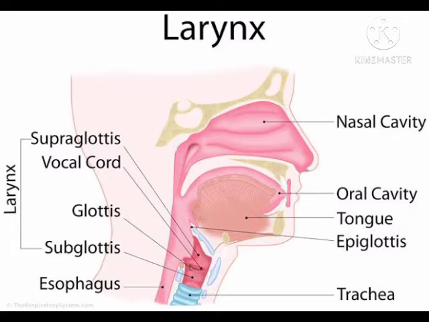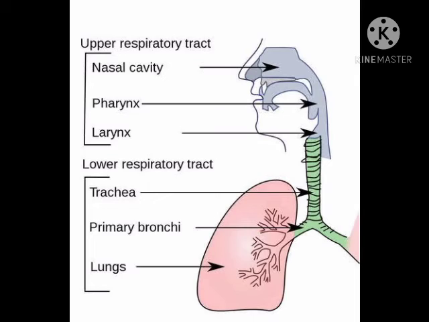And between the pharynx and the trachea, means windpipe, there is a small air passage which we call larynx. It is commonly known as voice box, and the voice box has folds of tissue which vibrate with the passage of air to produce sound. When the air passes, it vibrates, and the sound is produced.